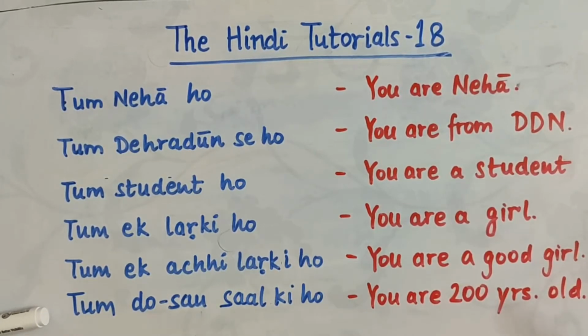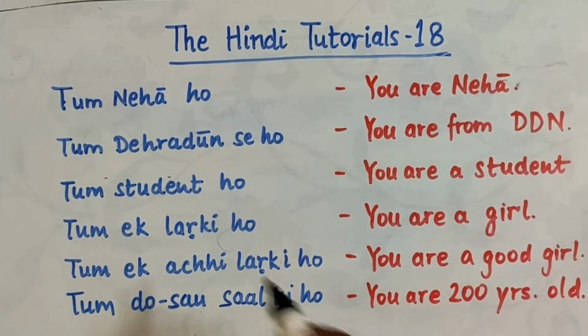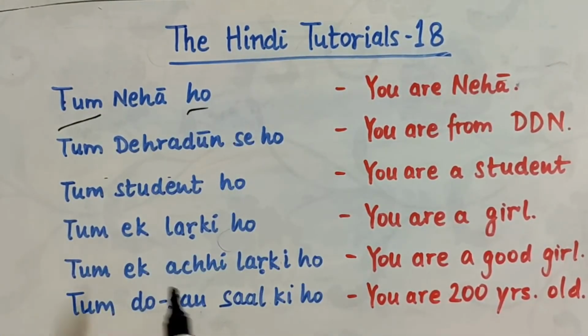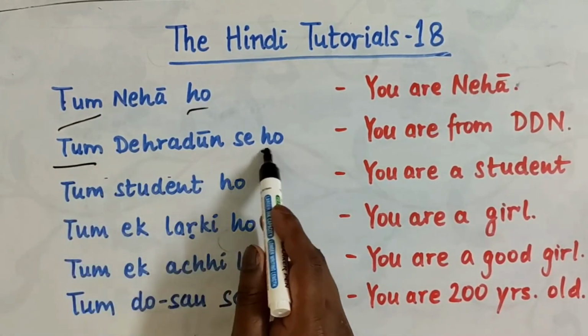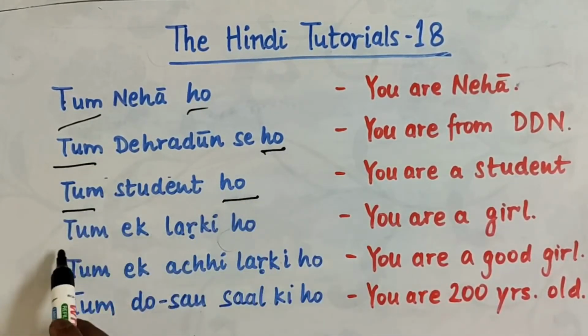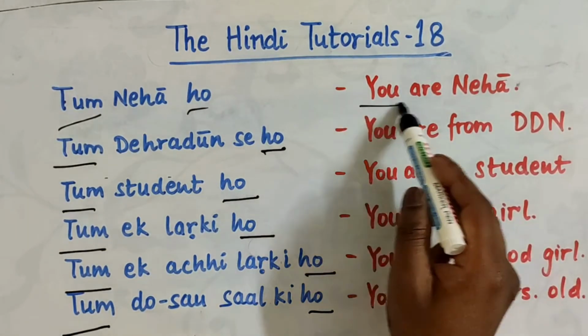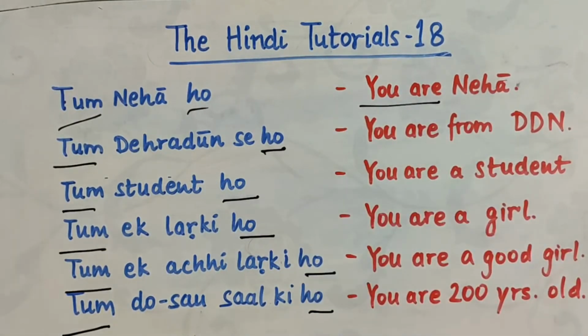तुम 200 साल की हो. You are 200 years old. Well, I cannot imagine that, but yes, I can write that. Now here you saw that with tum always comes ho. ठीक है? तुम नेहा हो, तुम देहरादून से हो, तुम स्टूडेंट हो, तुम एक लड़की हो, तुम एक अच्छी लड़की हो, तुम 200 साल की हो is the mid formal way to say you are. ठीक है? Let's move towards है.